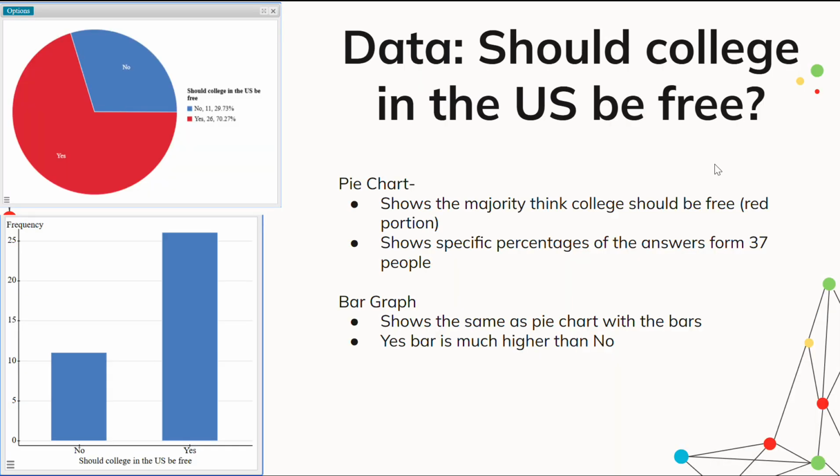Similar thing here for the data, should college in the US be free. I chose the pie chart and then the bar graph, same thing. So we have those percentages. No was about 30%, and then yes was similarly 70%. And then the bar graph shows how much higher the yeses are compared to the nos.